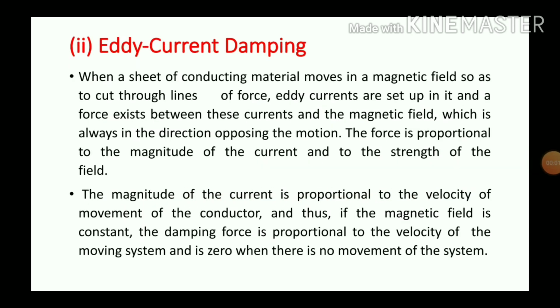Eddy current damping. When a sheet of conducting material moves in a magnetic field so as to cut through lines of force, eddy currents are set up in it and a force exists between this current and the magnetic field, which is always in the direction opposing the motion. The force is proportional to the magnitude of current and to the strength of the field.